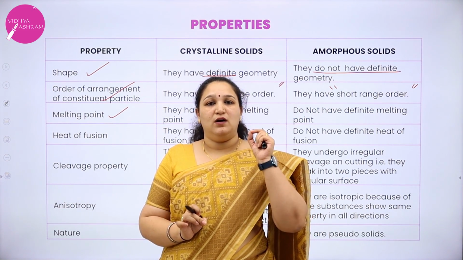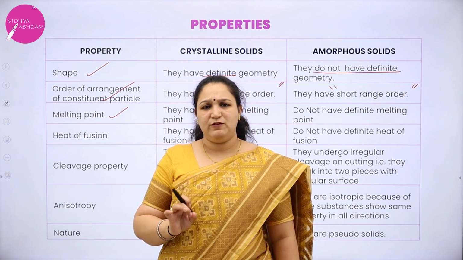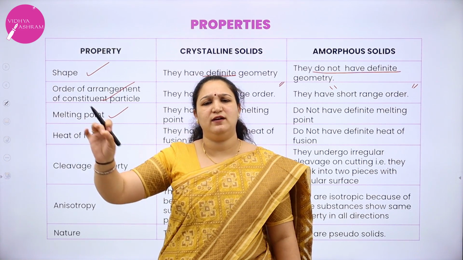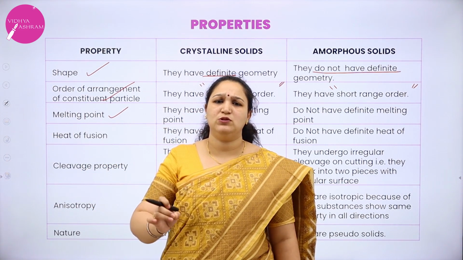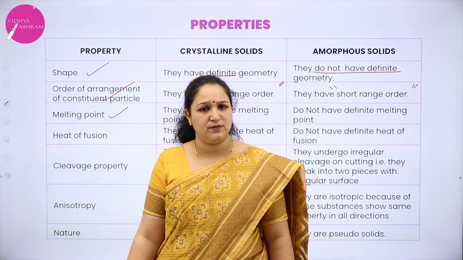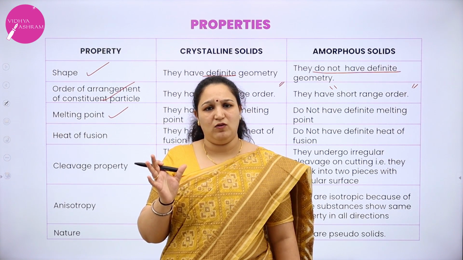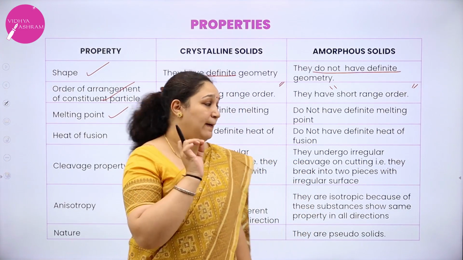For crystalline solids, it is very definite. For example, sodium chloride has a melting point of 801 degrees Celsius, and tin has a melting point of 231.9 degrees Celsius. That means at that particular temperature they melt when heated. So they have a definite melting point.